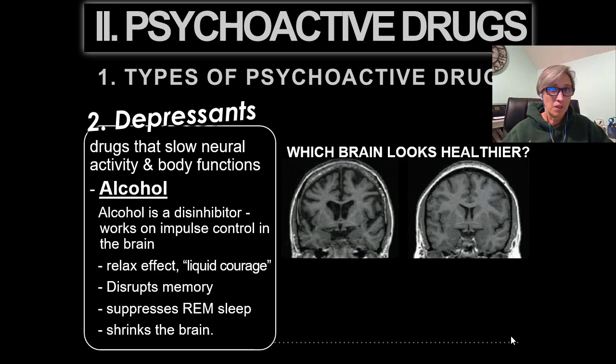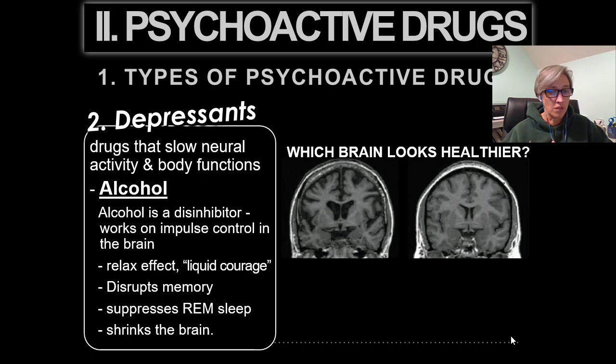Memory is disrupted under the use of alcohol. It can disrupt memory formation, and heavy drinking can have long-term effects on the brain. And that is due to disrupting REM sleep. In rats, in a developmental period corresponding to human adolescence, binge drinking contributes to nerve cell death and reduces the birth of new nerve cells. It also impairs the growth of synaptic connections. Brain cells stop regenerating and the connections are not being made.